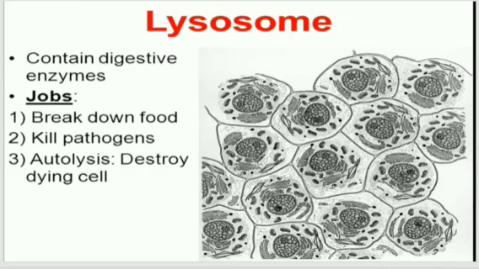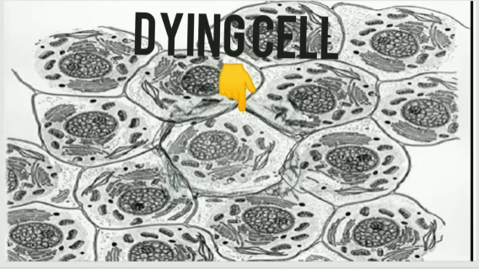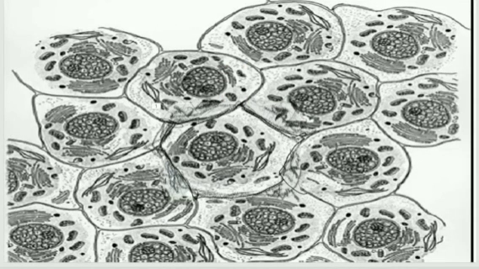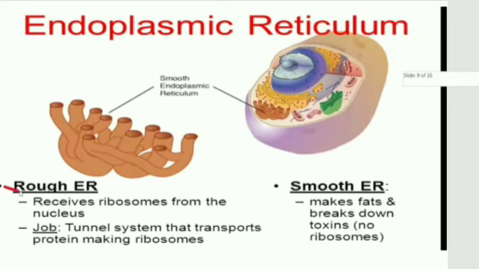Now let's see how it functions. You see here this is a dying cell or the worn out cell. After some time a new cell is generated by protein synthesis through ribosomes. Endoplasmic reticulum: there are two types, rough endoplasmic reticulum and smooth endoplasmic reticulum. Rough endoplasmic reticulum receives the ribosomes, then further it will pass them to the Golgi bodies. The smooth endoplasmic reticulum only makes the fats and breaks down the toxins. There is no ribosome in the smooth endoplasmic reticulum.